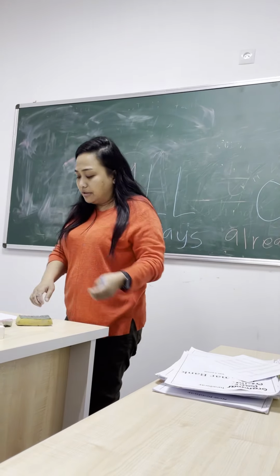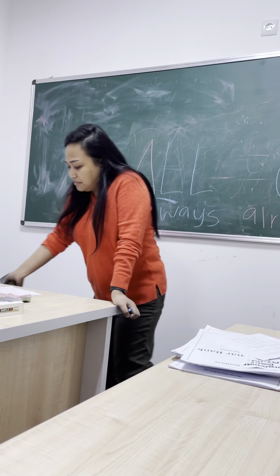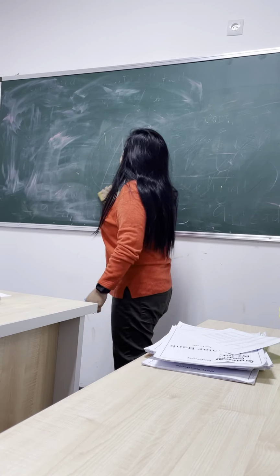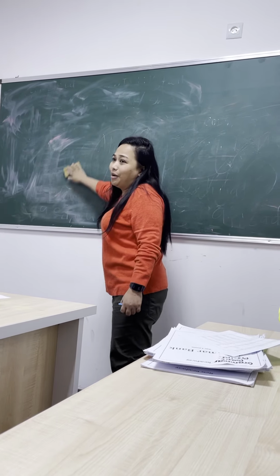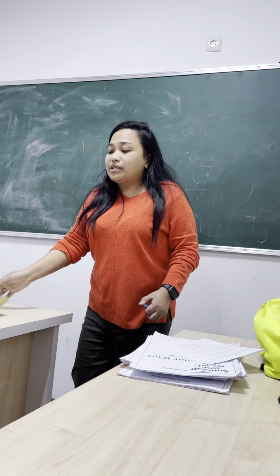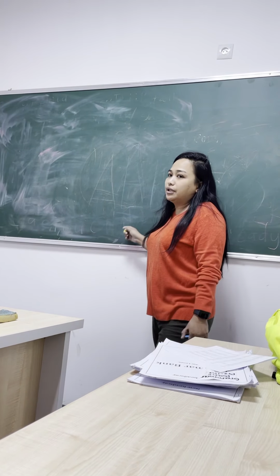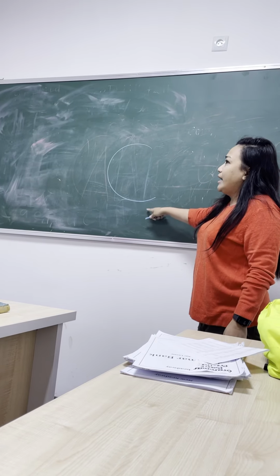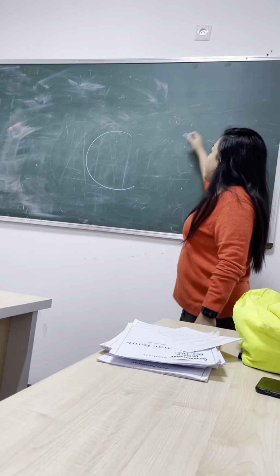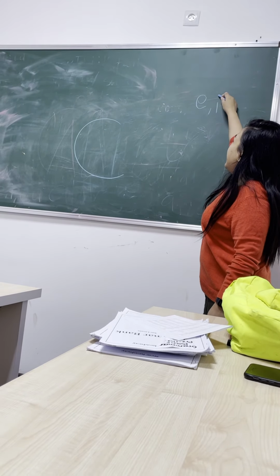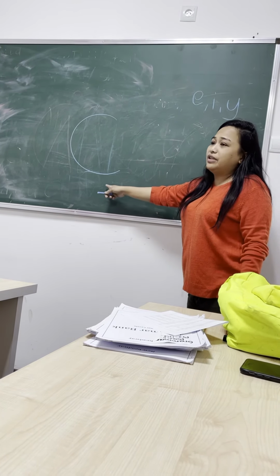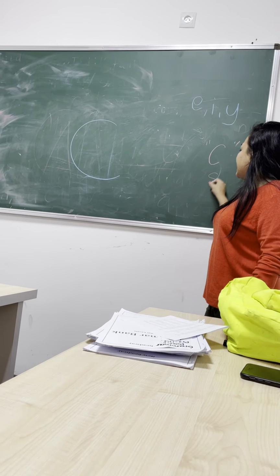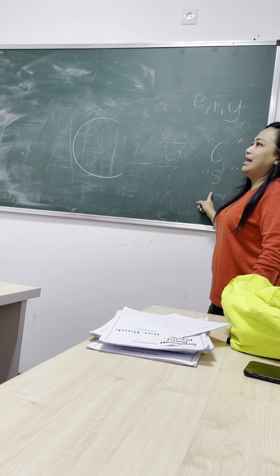Letter C before the vowels E, I, Y will be pronounced as S. Very good. Okay. A lot of people have this problem because they do not know the rule. All of you, look at the board. So this is your letter C, right? If after the letter C comes E, I, or Y, the sound of this will not be K. The sound of this will be S.